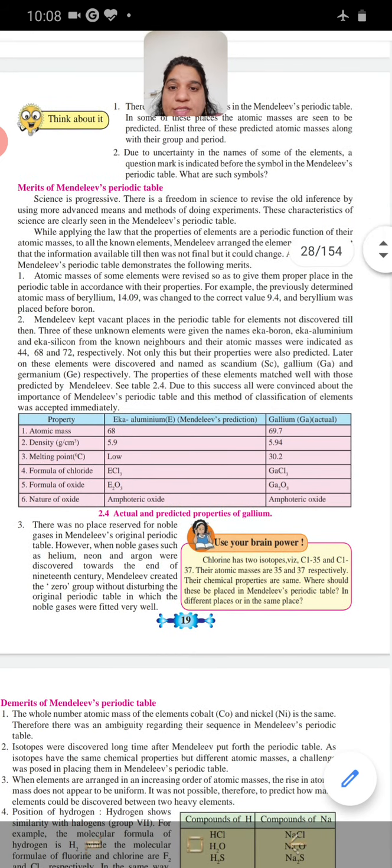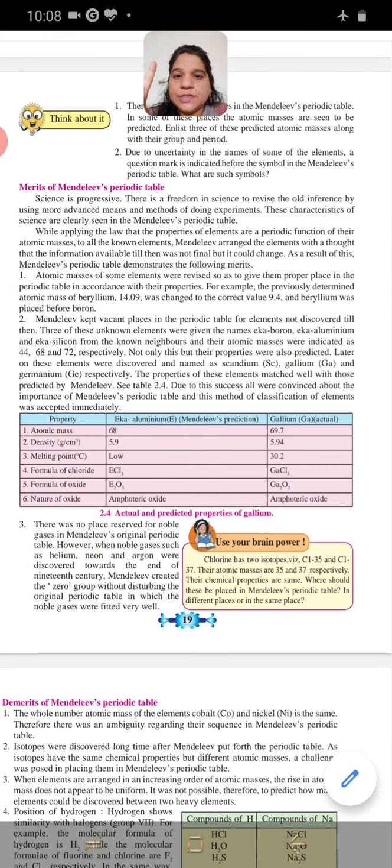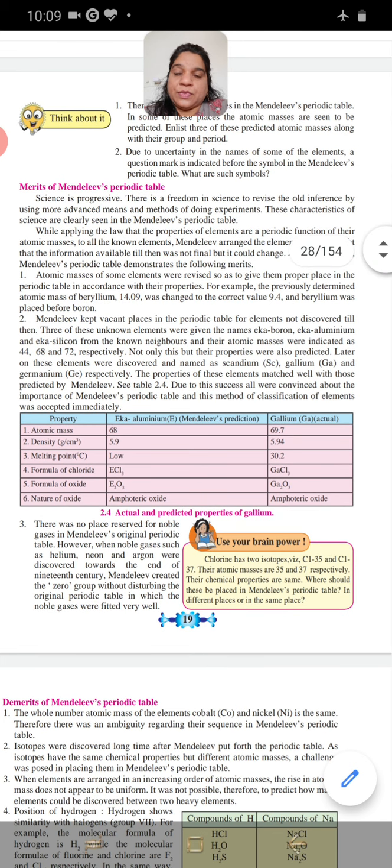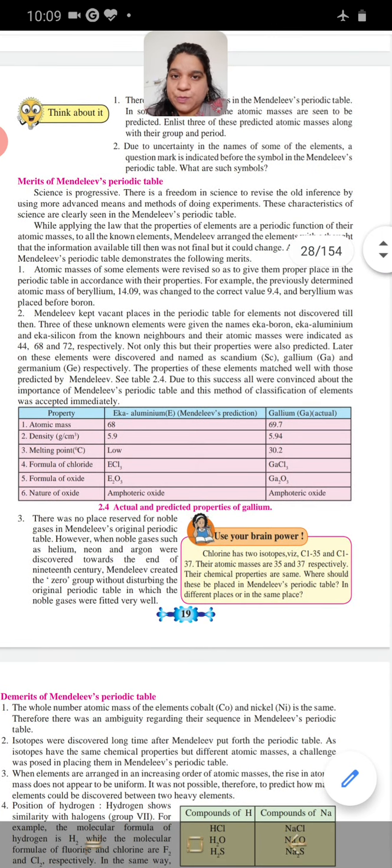Now, in that table the properties of Eka-aluminium and gallium are given. According to him, there is one element missing that will have a mass of 68, and definitely it was found as gallium, which has a mass of 69.7. He thought that there would be some element in that vacant place whose density would be 5.9, and definitely later on when it was found, its density was 5.94. So all these properties of Eka-aluminium were correct for gallium. Those blank places he had left, those three elements were found later on. So it was his prediction.